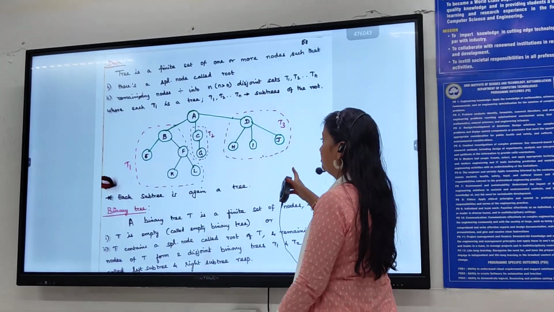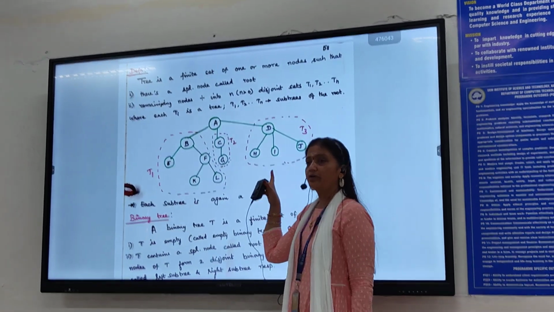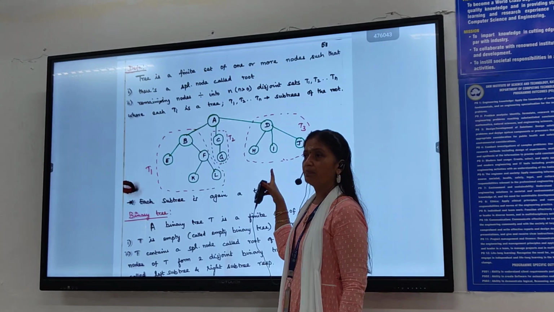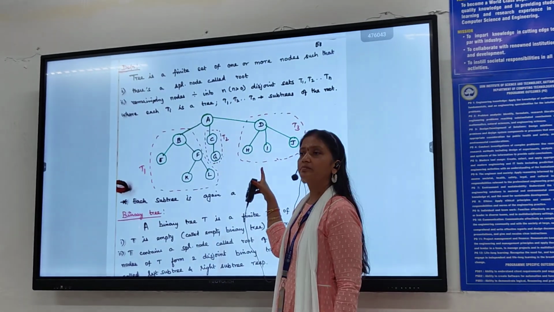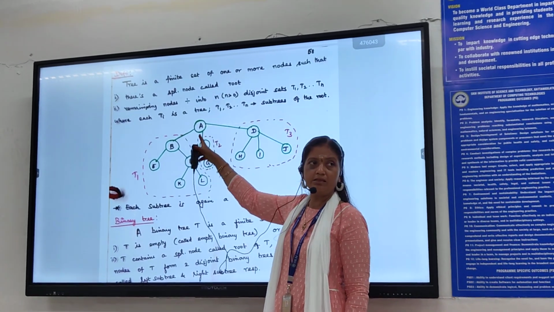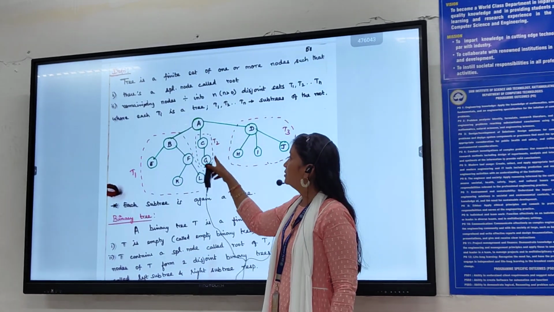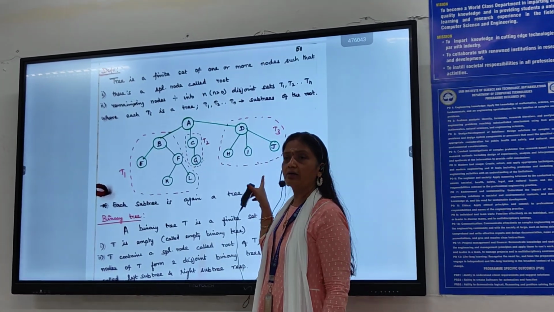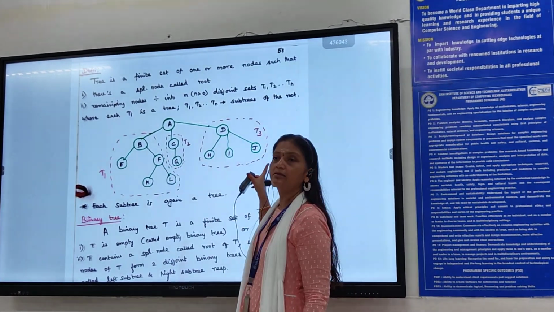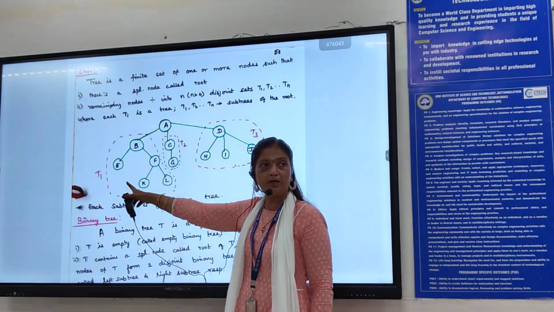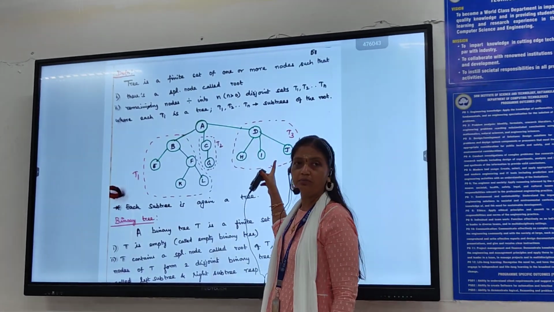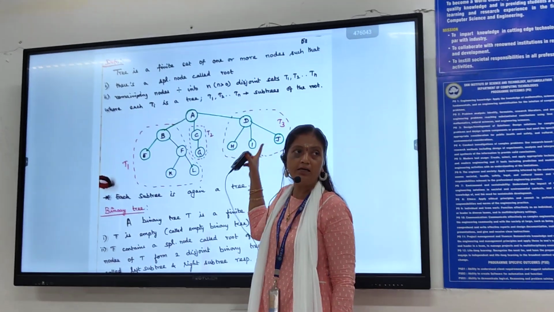Now see the diagram. Can you understand anything from the diagram? Which is the parent node here in this diagram? A is the parent node. And how many red curves have I given? Three: T1, T2 and T3. So T1 is a subtree, T2 is a subtree, T3 is also a subtree. The whole together is given as a tree.